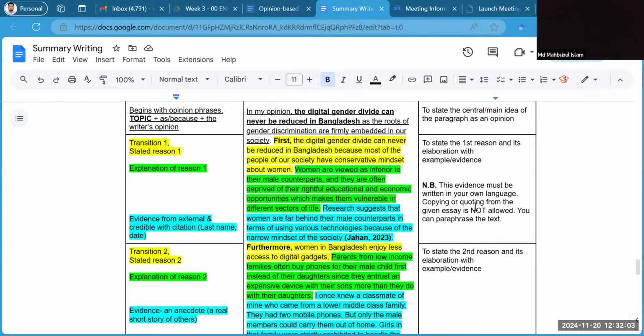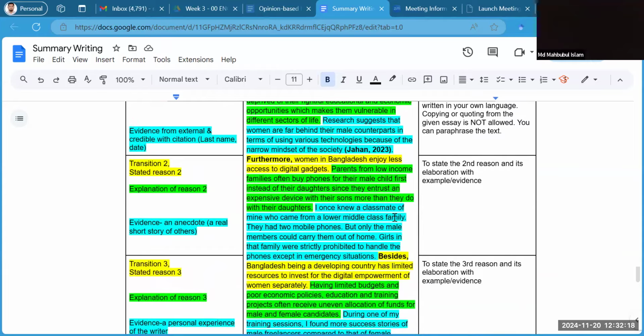All right. So the evidence must be written in your own language, you have to remember, and you cannot actually copy the reasons directly from the text. You have to create your own reasons, write in your own language so that it doesn't match the text verbatim, right? So now we move on to the next argument.